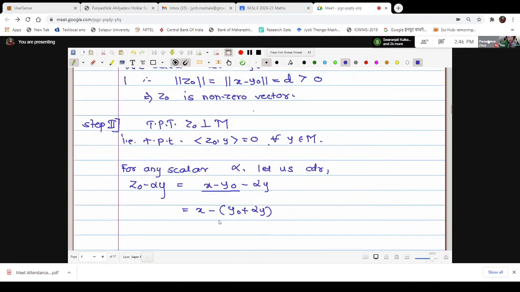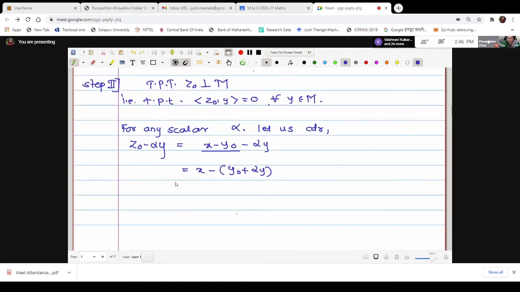And what about x minus a vector in M? By definition of D, this is greater or equal to D, na? Okay, here I'll write as M is a subspace of H, for y and y0 in M, I may write y0 plus alpha y is in M. Therefore, this is a vector in H, this is a vector in M.